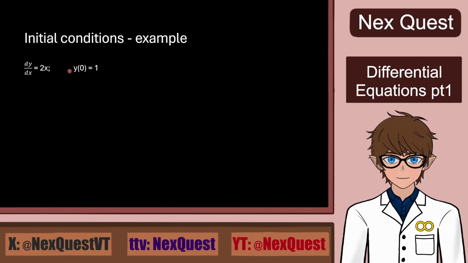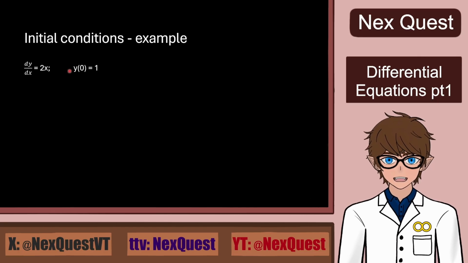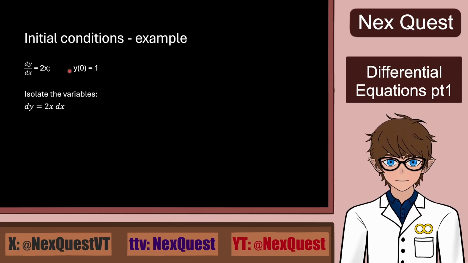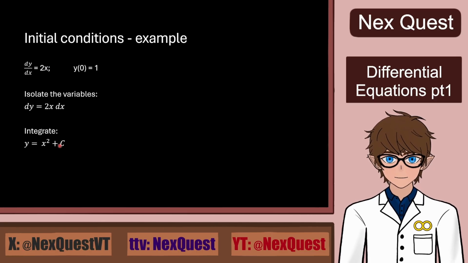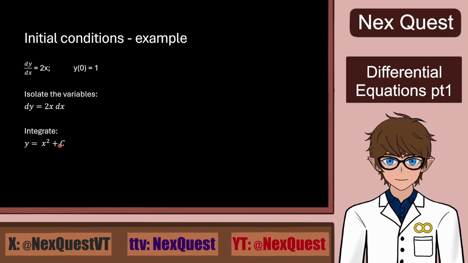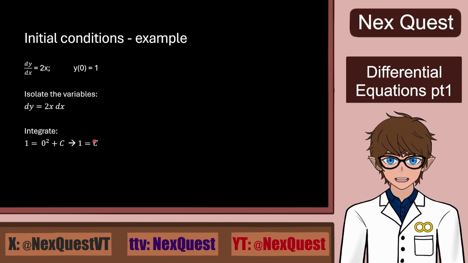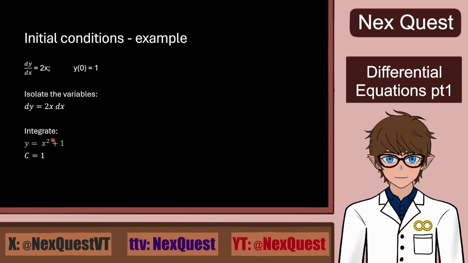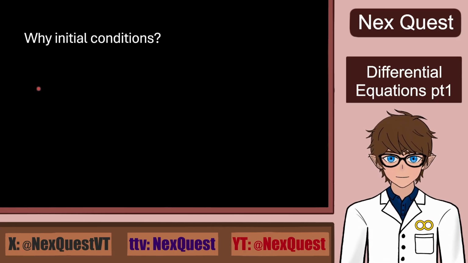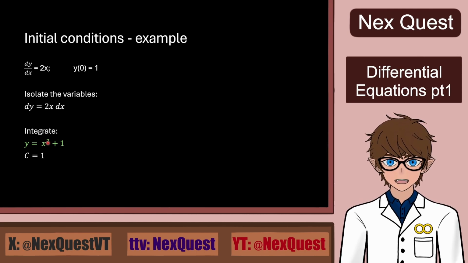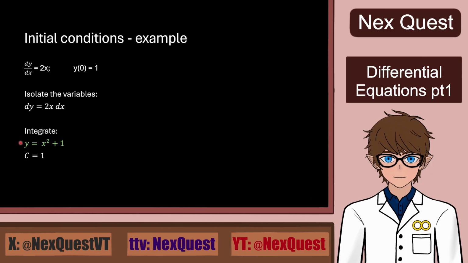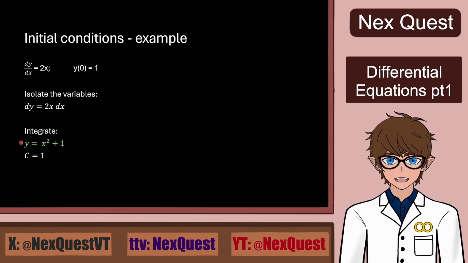So to practice a bit, here we have our very basic differential equation and an initial condition for it. First we will isolate the variables, moving dx to the right. We integrate, and we have the formula we got before. Now we insert the initial conditions to solve for c. We insert that, and we get that c is 1. And we get our complete formula. This is it, and for time 12, we can put in 12 squared plus 1, which is 145, and that would be our result. It's that simple.